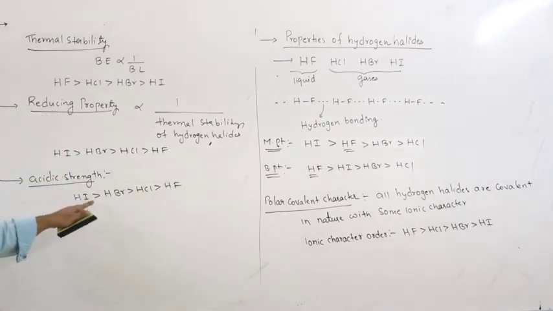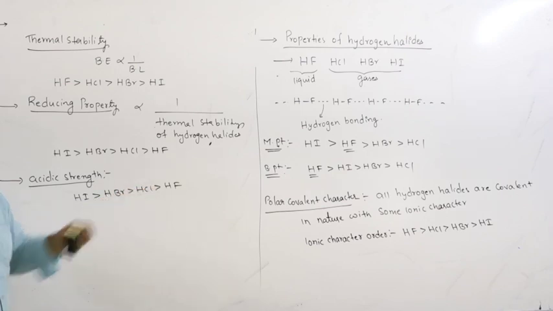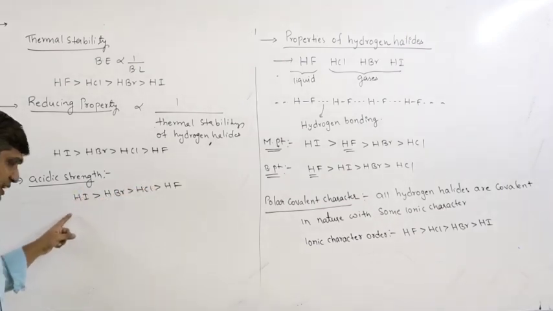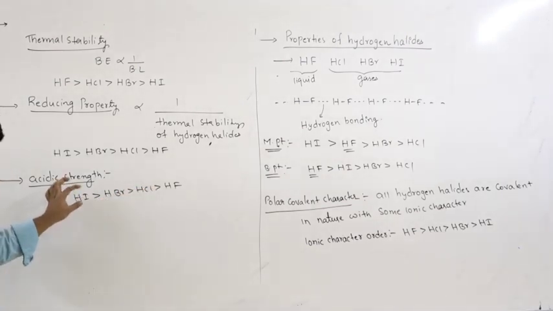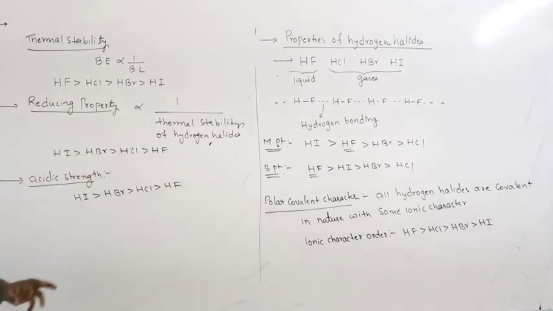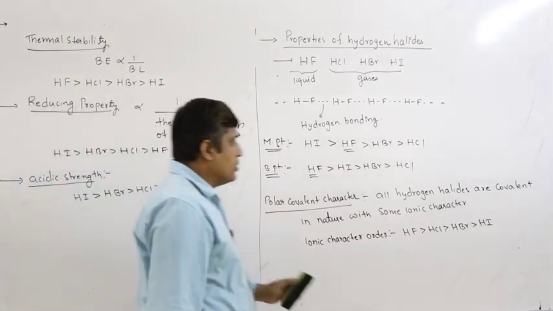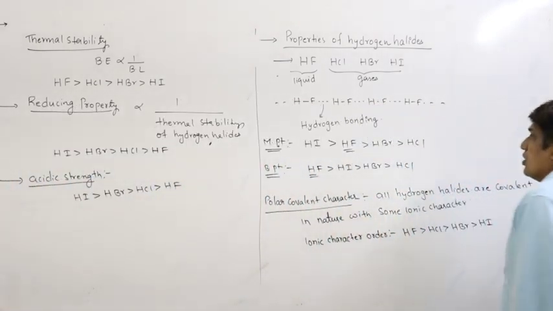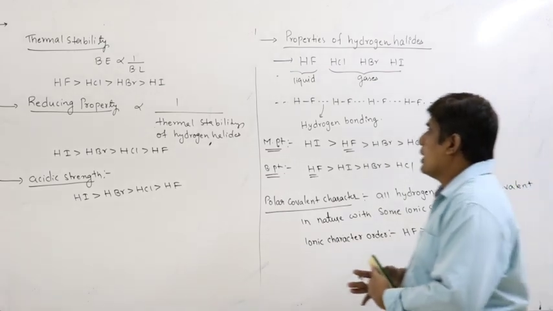So it is easy to break the HI bond compared to the HF bond. Therefore, it readily releases H plus ion. Therefore, it is a stronger acid compared to HF in aqueous solution. So this is about hydrogen halides, different orders. All these orders are important.